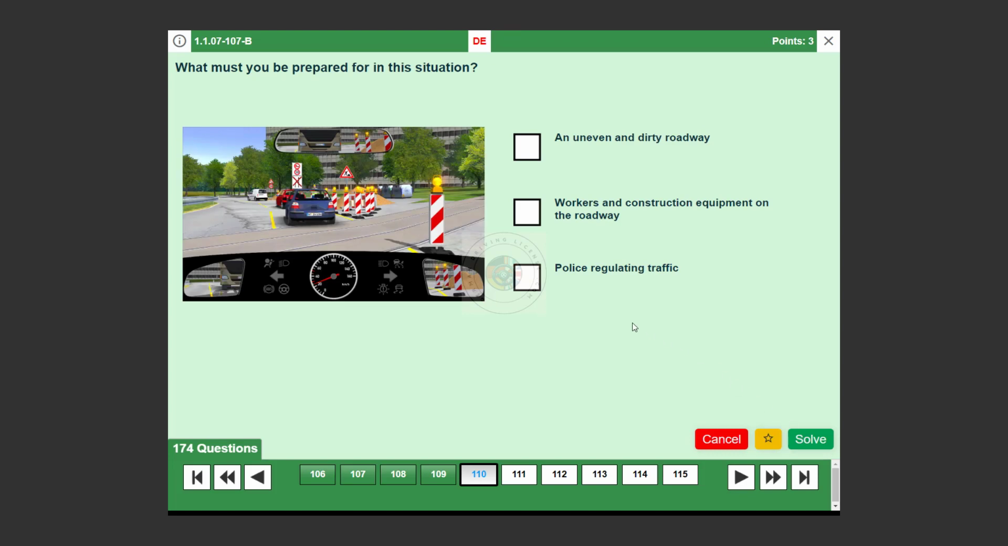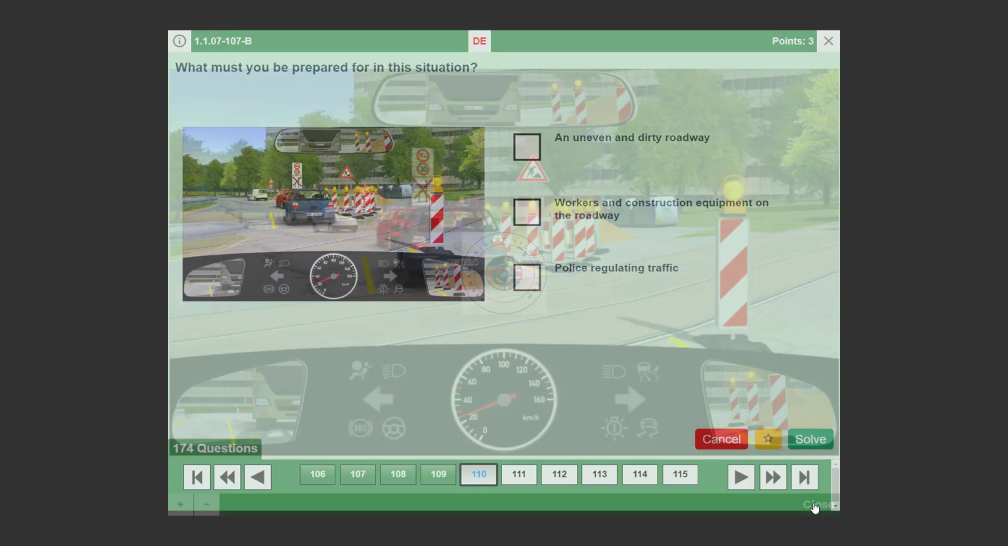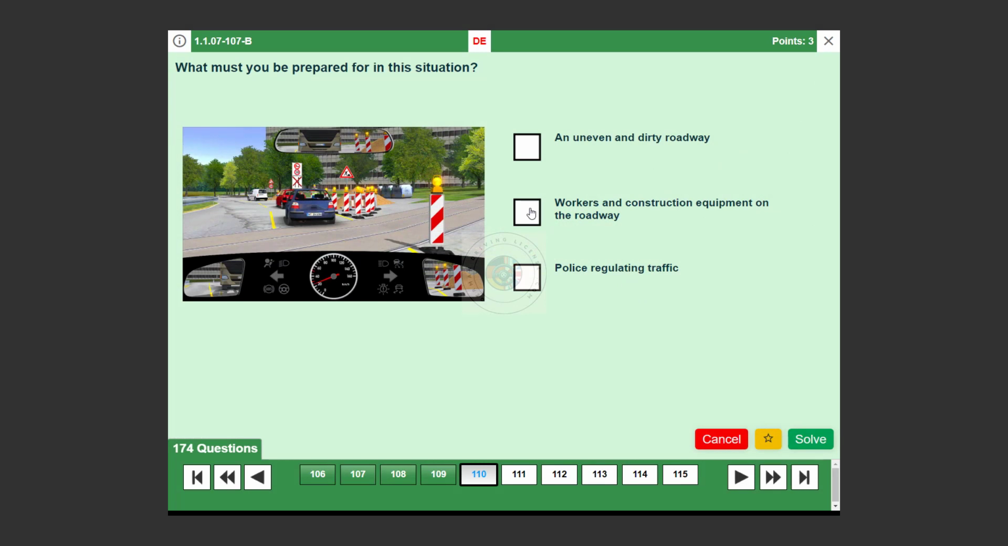Question number 110. What must you be prepared for in this situation? Workers and construction equipment on the roadway. True. Construction sites may have workers or equipment on the road. Police regulating traffic. False. There's no indication of police presence in this context. An uneven and dirty roadway. True. Road conditions near construction sites can be challenging.